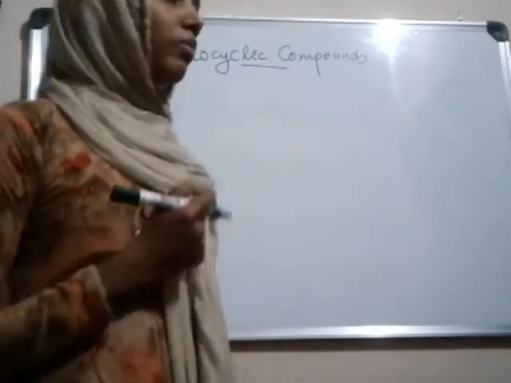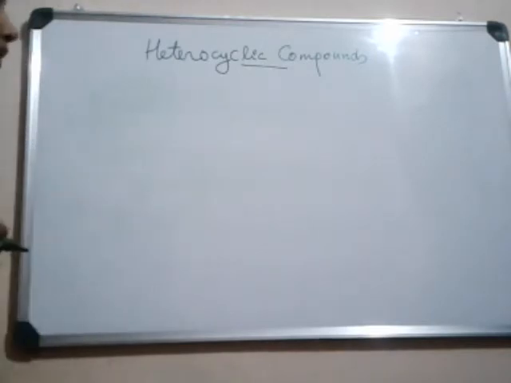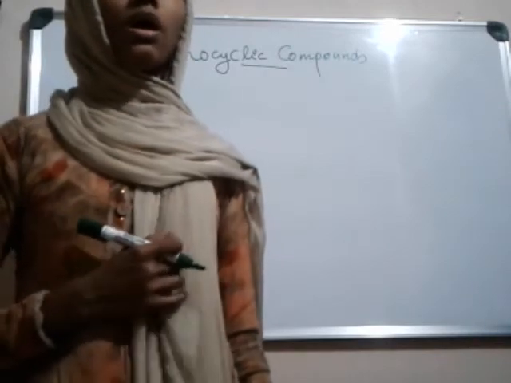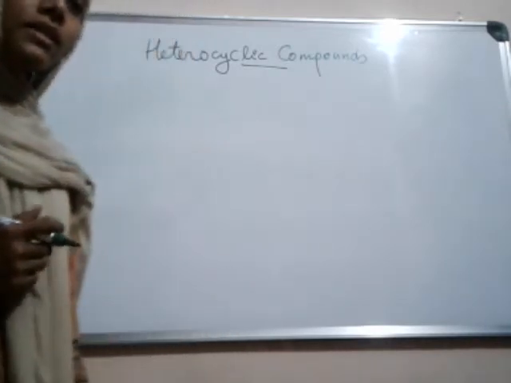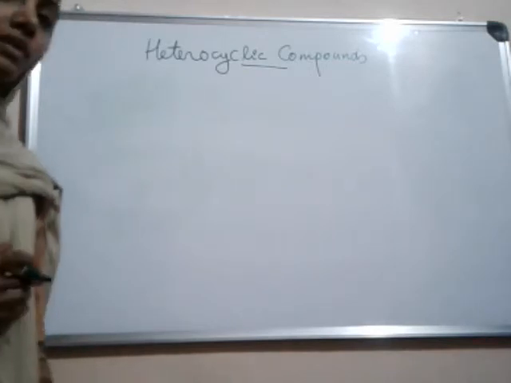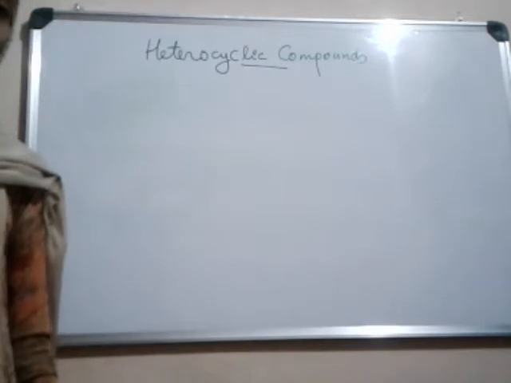There are a large number of natural and synthetic heterocyclic compounds. Examples of natural heterocyclic compounds are alkaloids, a group of organic compounds extracted from plants that contain a large number of heterocyclic compounds.